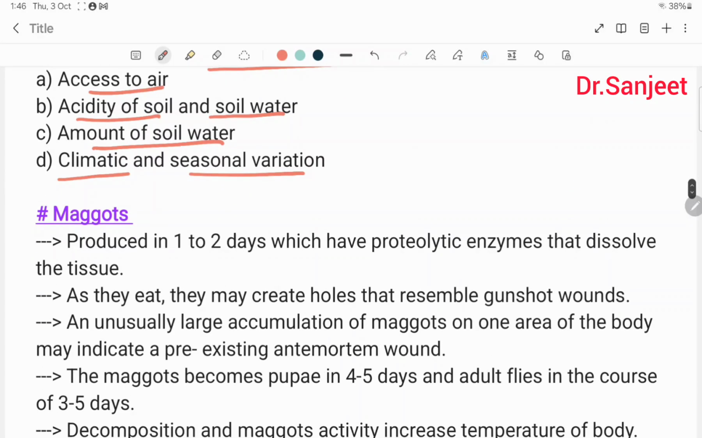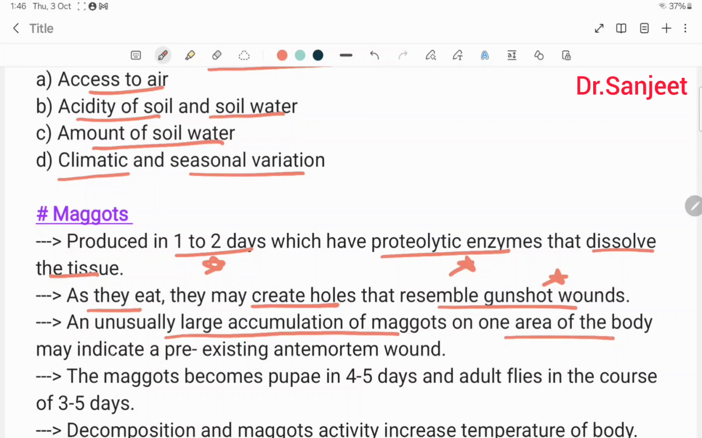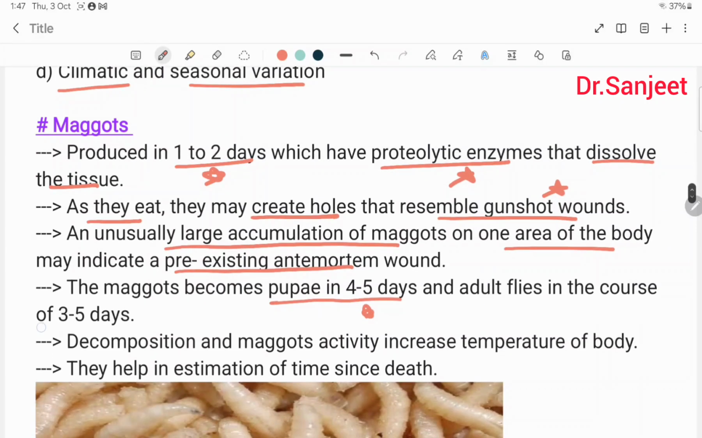Then maggots. Maggots are produced in 1 to 2 days, and have proteolytic enzymes that dissolve the tissues. As they eat, they can create holes that resemble gunshot wounds. An unusually large accumulation of maggots on one area of the body may indicate a pre-existing antemortem wound. The maggots become pupa in 4 to 5 days and adult flies in the course of 3 to 5 days.